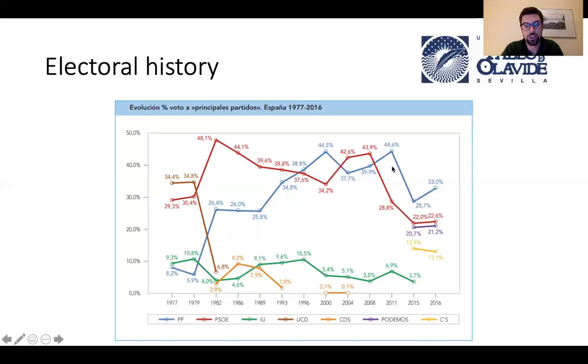I mean, we were talking around here at this time, for example, about 75% of the vote, and that was consistent. 75% of the vote is a massive share if you think that we also have regional parties in this country. And at this time, they are not even making 50% anymore. And all that vote is going to Podemos and Ciudadanos, and in the last elections, as we're going to see, also to the right-wing party, Vox.